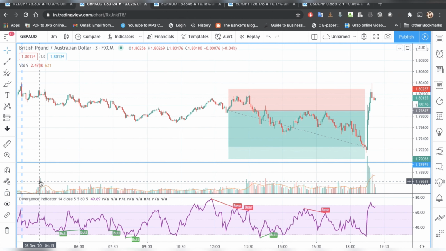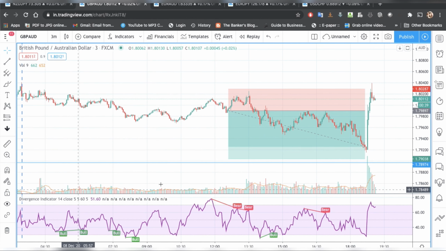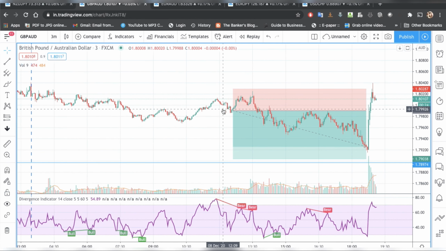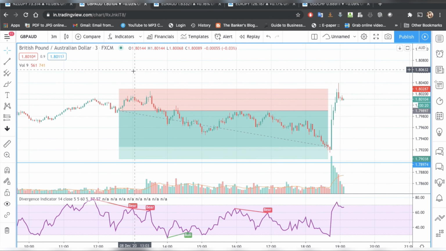What exactly happened? See, you can see it has been staggered for the whole day, for the whole of the Asian session, but suddenly you see a spike. Look at the candle after 12 o'clock. There's been a downward trend. You see the candle is big on a 3 minute time frame.